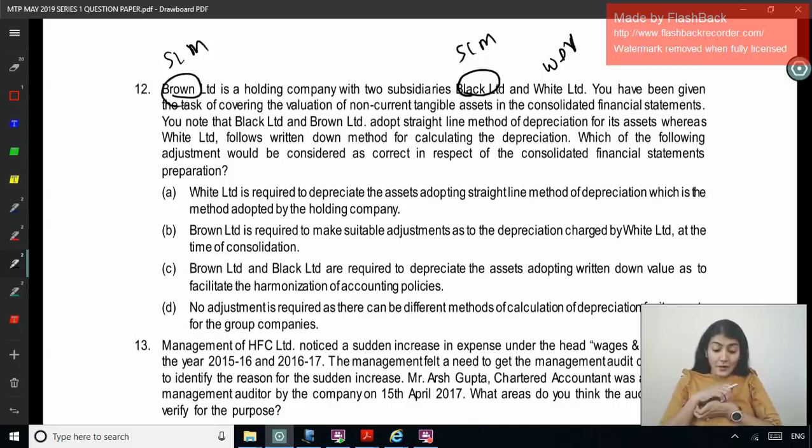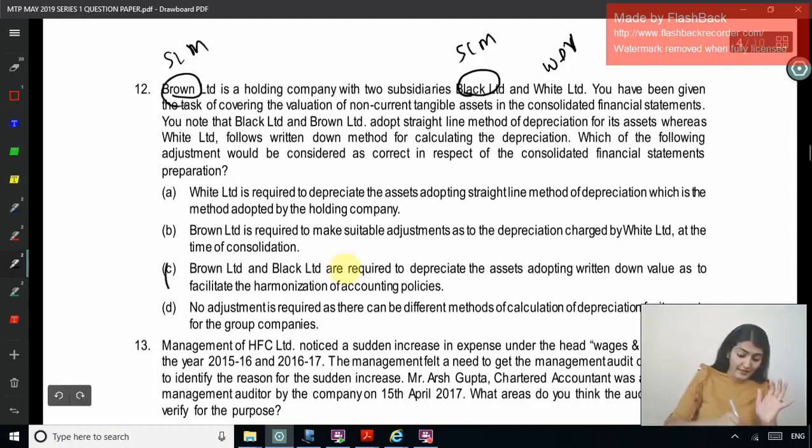White Limited is required to depreciate the assets adopting the straight line method, which is the method adopted by the holding company. Brown Limited is required to make suitable adjustments as to the depreciation charged by White Limited at the time of consolidation. Brown and Black are required to depreciate the assets adopting written down value so as to facilitate the harmonization of accounting policies. So Brown and Black should change, completely incorrect.